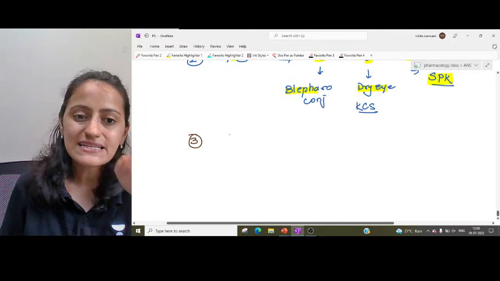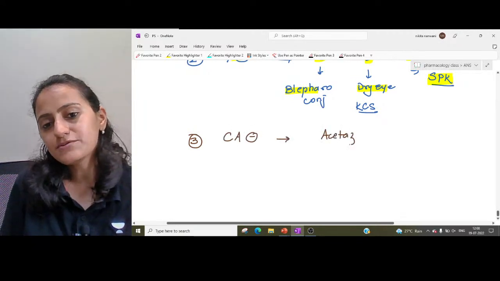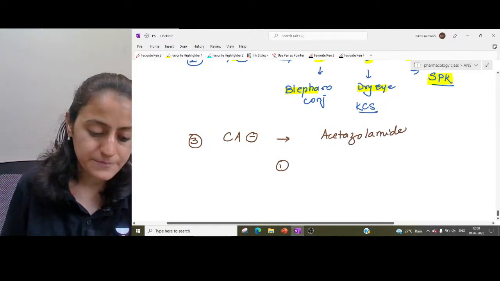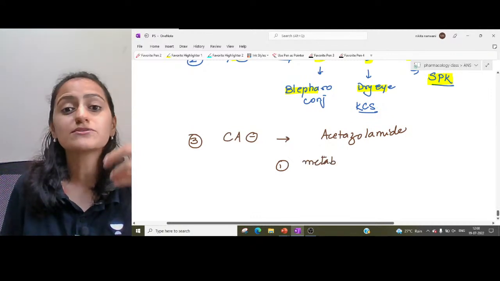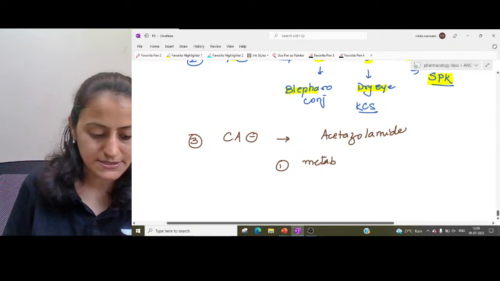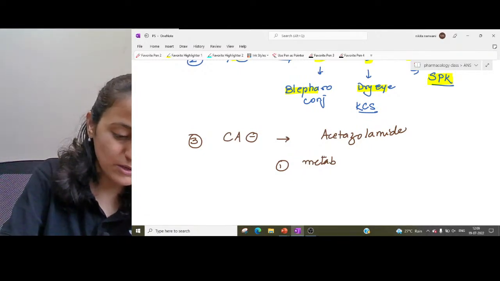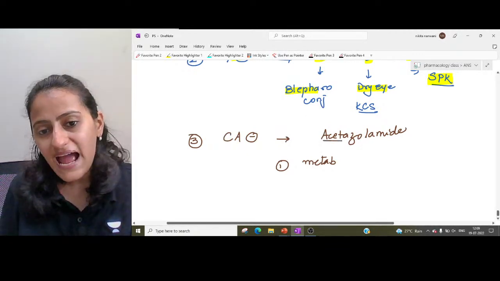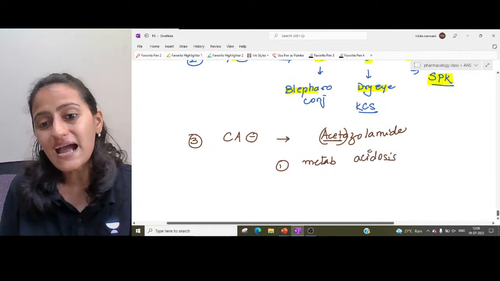Then you have, in ABC, carbonic anhydrase inhibitors, like acetazolamide. Very, very important: does acetazolamide cause metabolic acidosis or metabolic alkalosis? Remember, acetazolamide is acid, so it causes metabolic acidosis.